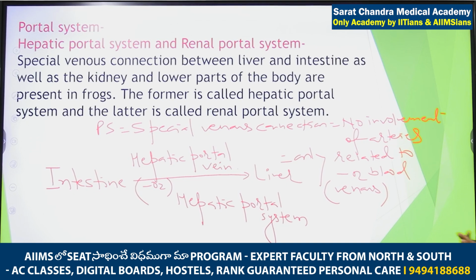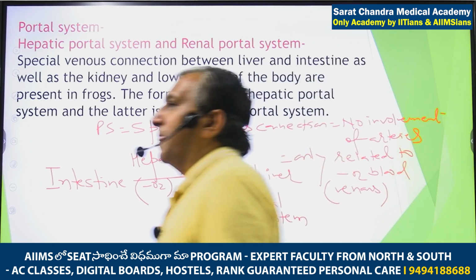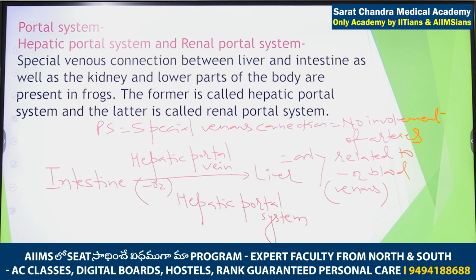So in frog, what is happening? Like excess of glucose. After taking the food, what is happening? The formation of glucose takes place after digestion. So excess of glucose comes into the liver. In liver, this excess of glucose is converted into the glycogen. So excess of glucose cannot reach the blood circulation. Are you getting? But in human beings it is not there, because we are having so many mechanisms related with the mechanism of sugar and all.